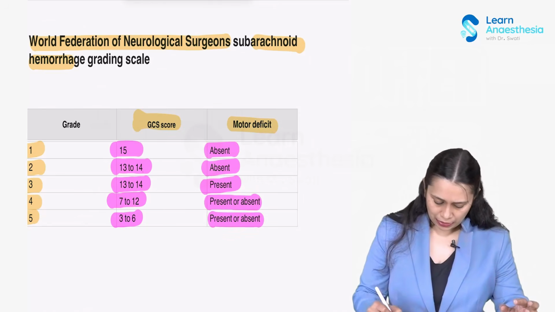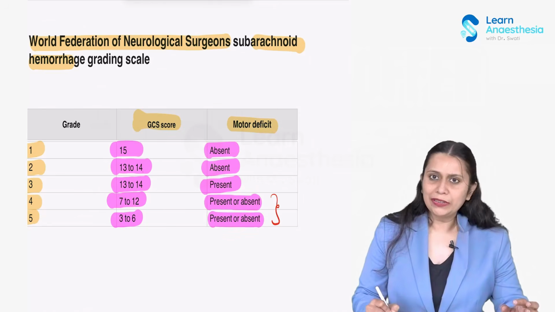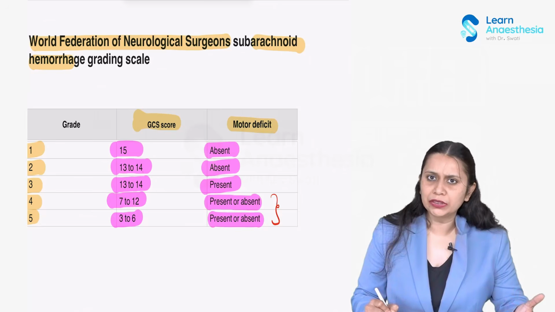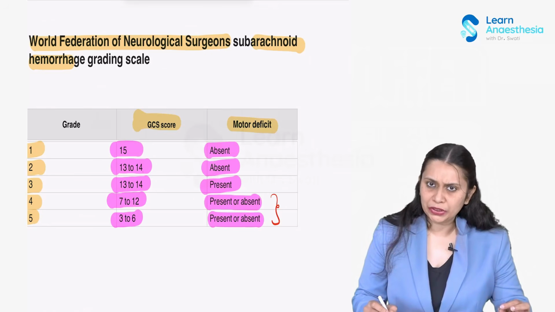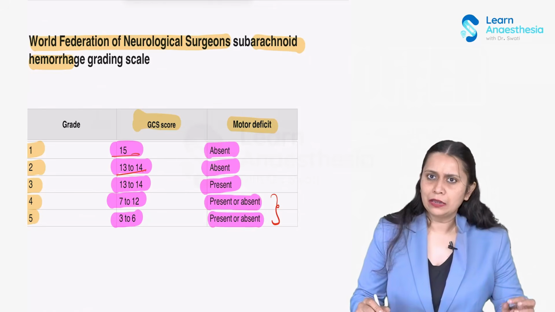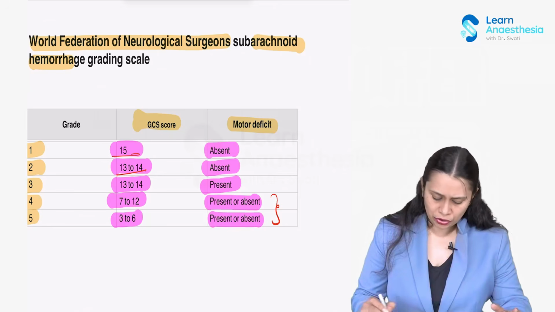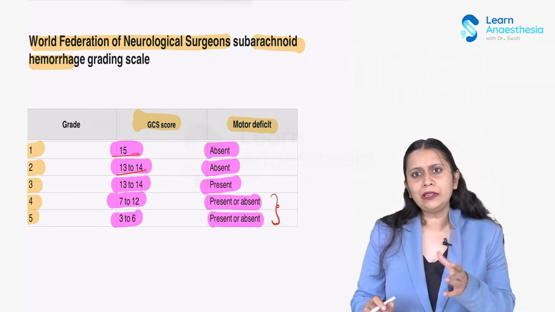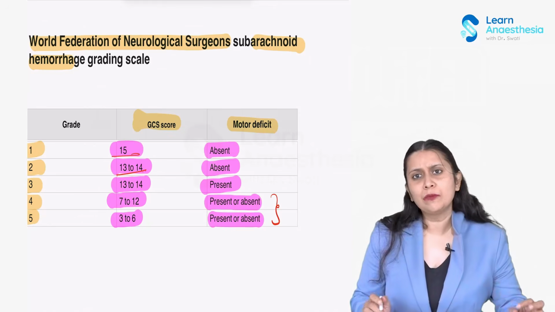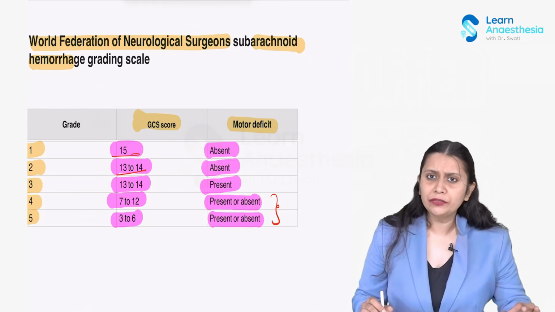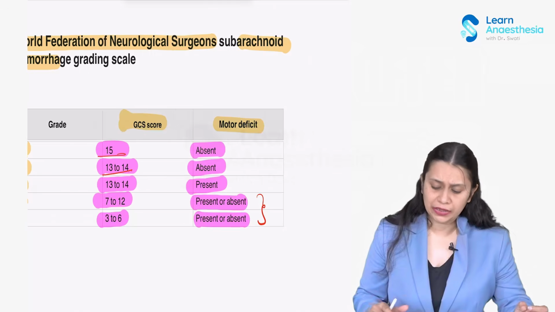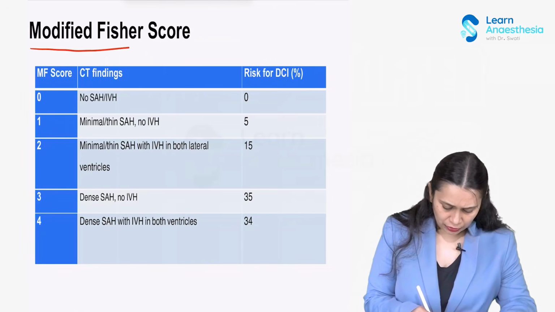You can see in grades 4 and 5, when the patient starts having poor GCS, the outcome in these patients becomes worse and worse compared to patients with a good GCS. So this is the WFNS classification of subarachnoid hemorrhage. Now, another classification which is very popularly used is the modified Fisher classification. This classification is based on the CT appearance of the subarachnoid hemorrhage caused by the intracerebral aneurysm. So this is a CT grading, the modified Fisher scoring.